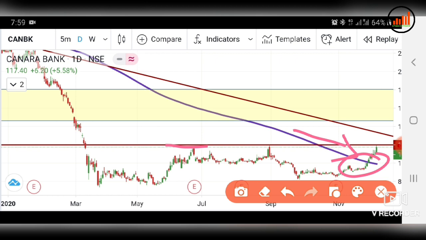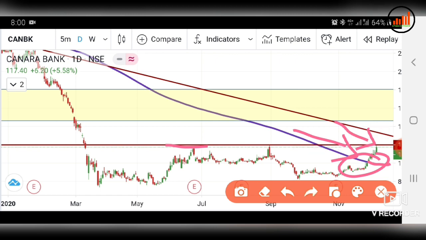Whenever Canara Bank comes down after taking resistance here, it can take support of this 200 days moving average. After taking support of the 200 days moving average, Canara Bank can bounce back very strongly. After breaking this horizontal line, Canara Bank can take resistance of this trend line.